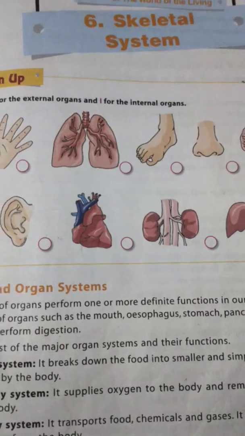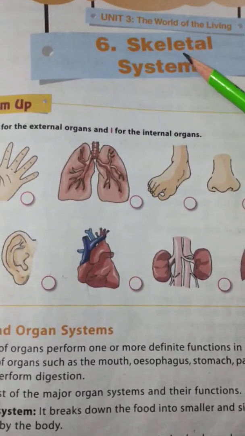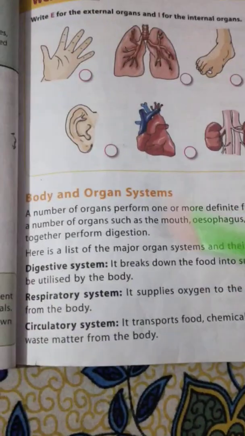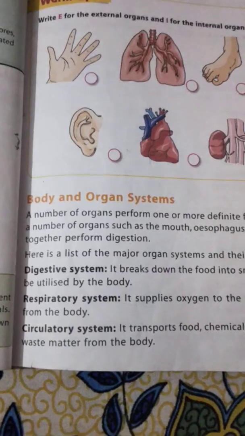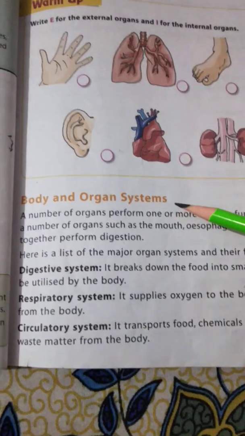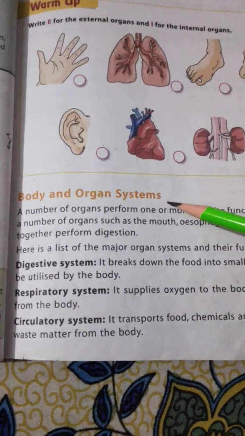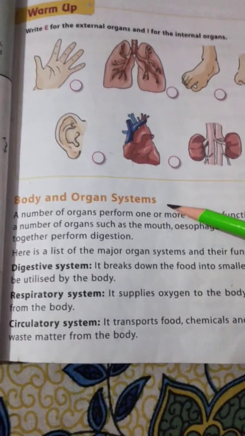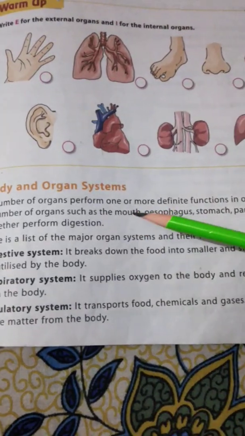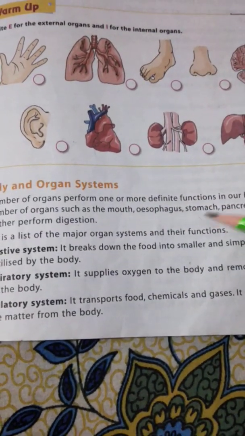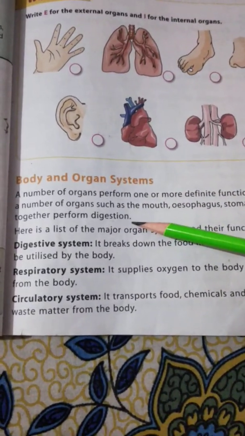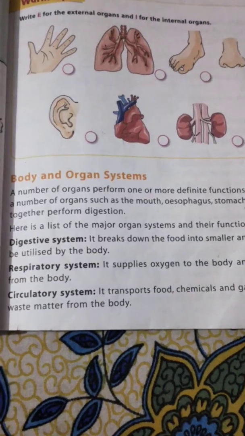So today in this video we are going to start the new chapter number 6, skeletal system. Now we already know that our body has different types of organ systems, and those organ systems have various organs associated with them which help that particular organ system to work. For example, in the digestive system we have the mouth, esophagus, stomach, pancreas, etc., which perform the process of digestion. So all together these organs form the digestive system.